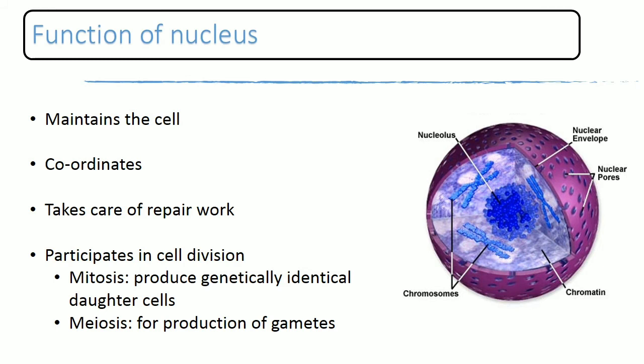Think, when the cell membrane is damaged, the nucleus releases information that is important to produce part of the cell membrane, and that is the way it works in repair work. Especially, the nucleus gives genetic information to daughter cells, in mitosis which produces genetically identical daughter cells, and in meiosis where the gametes are produced.